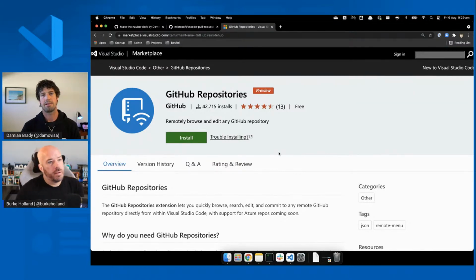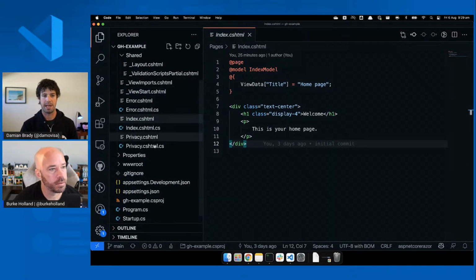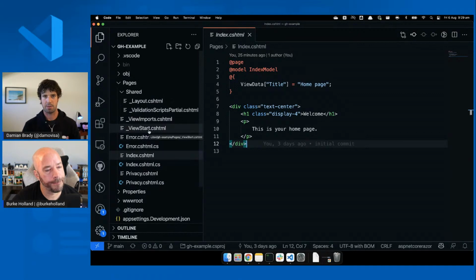I think it's probably easier from my point of view. The main reason is the way you work with your code in Visual Studio Code, if that's your editor of choice: you have the stuff you're browsing, you have the work that you're doing, and you can flick around exactly the same way as if the code was local.